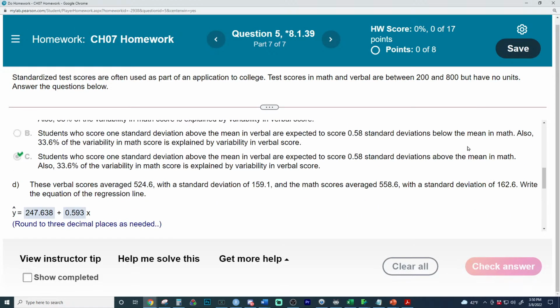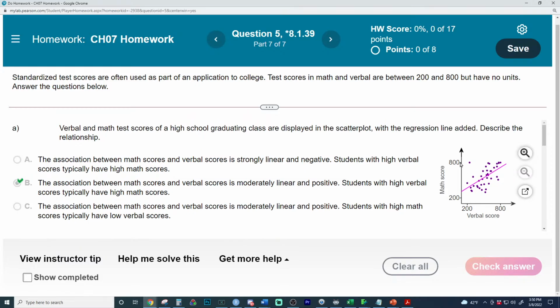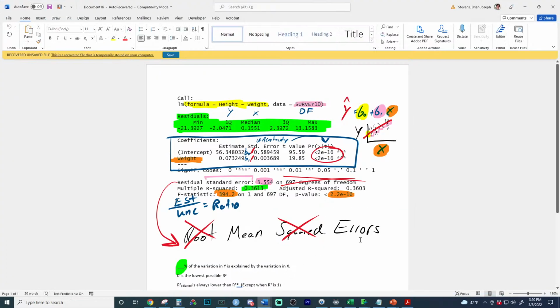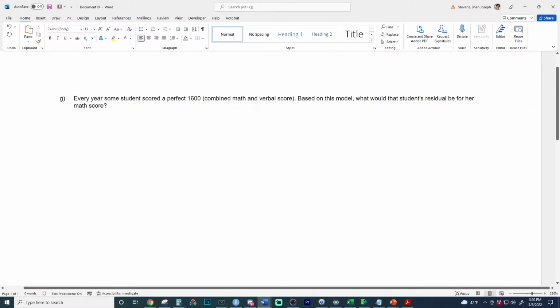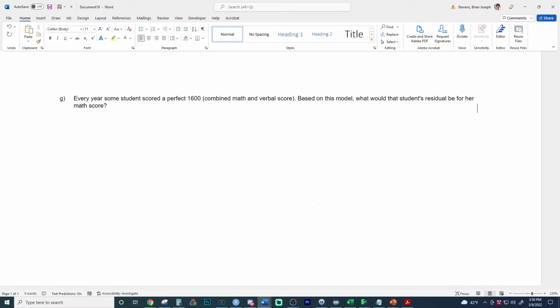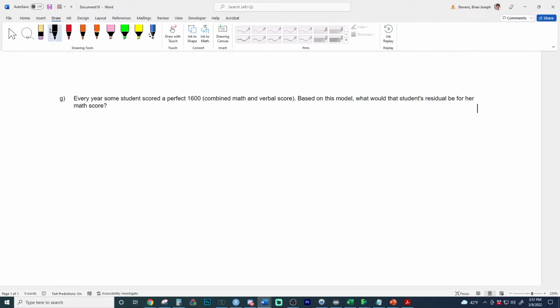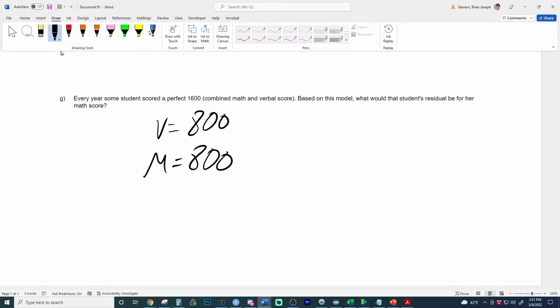To make a perfect 1600 with two sections equally weighted, what would you have to make on both sections of the SAT? You'd have to make a verbal score equal to 800 and a math score equal to 800. So does that make sense logically?